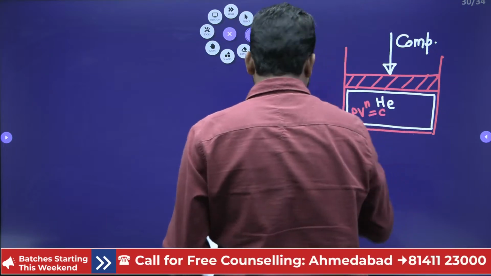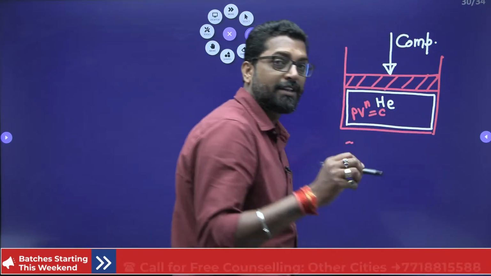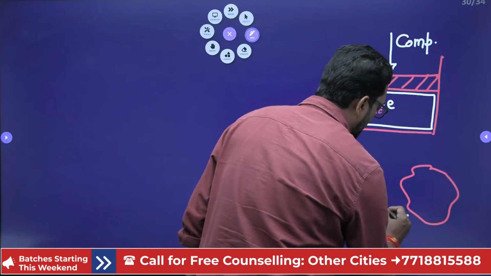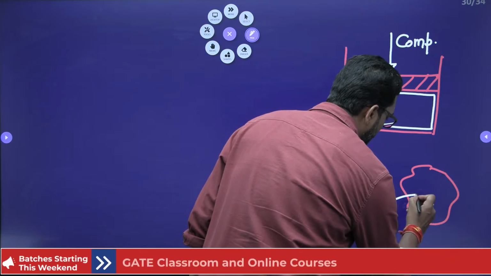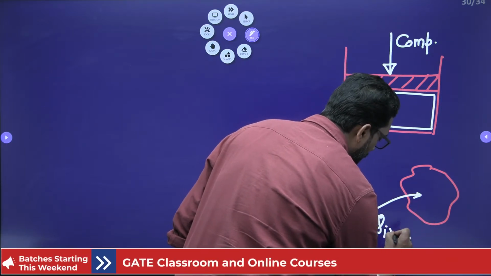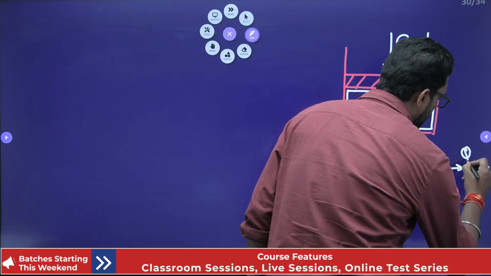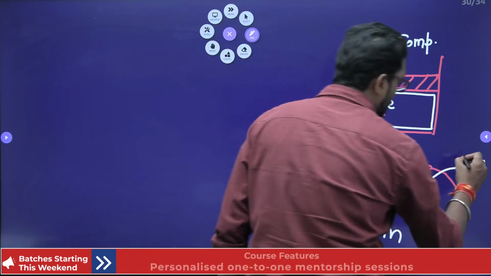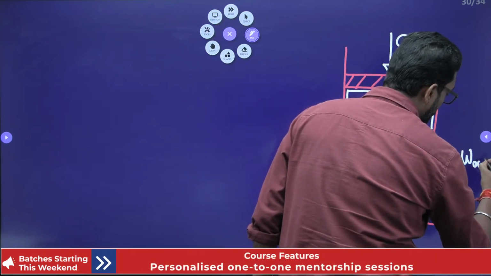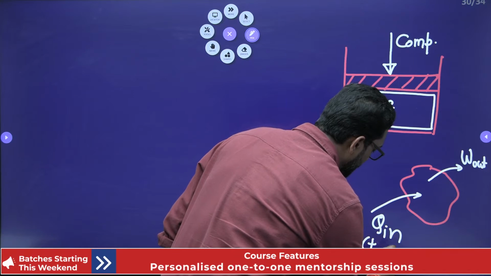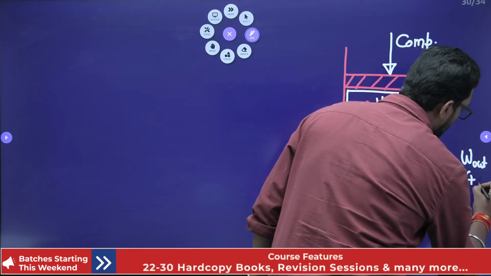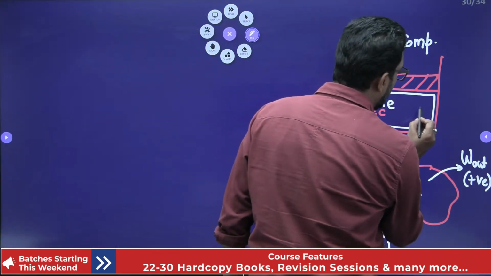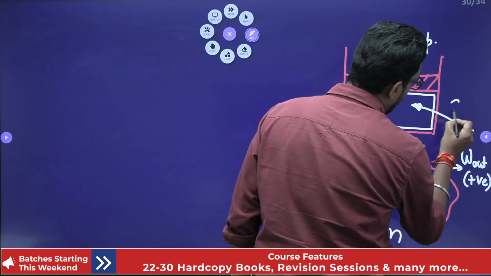Now beta, during that compression, let's suppose heat comes in. Why? Because we take a positive sign. For any system, heat in, Q in, is positive, and work out is positive. These are the main things you have to consider. So we have to solve in the positive manner. Let's suppose while compression, the system receives heat Q in.